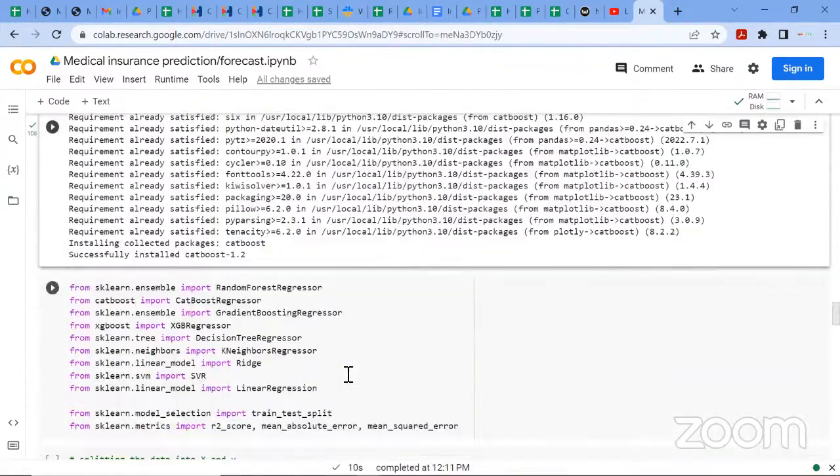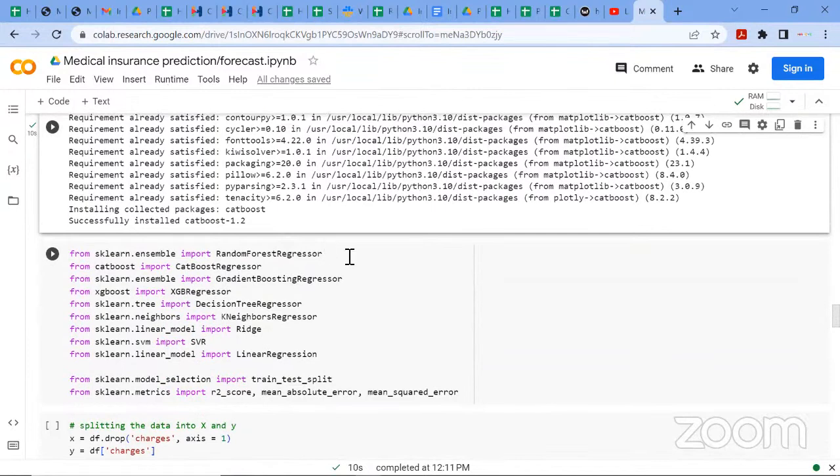All right. The algorithms I'll be using are the random forest regressor, the CatBoost regressor, the gradient boosting regressor, the XGBoost regressor, decision tree, K-neighbors, ridge, SVR, and linear. All these regressor algorithms are there in your scikit-learn library, so I won't be giving the explanation of all. You can go to the scikit-learn documentation to understand what each of them does.